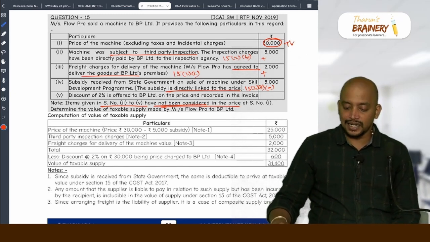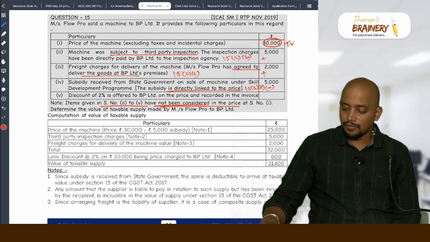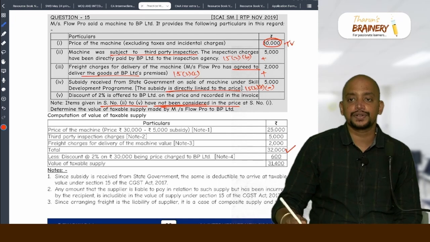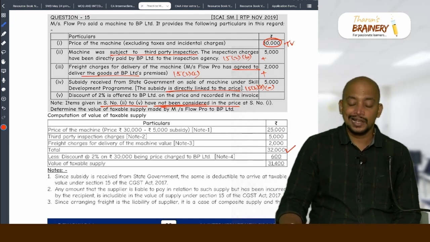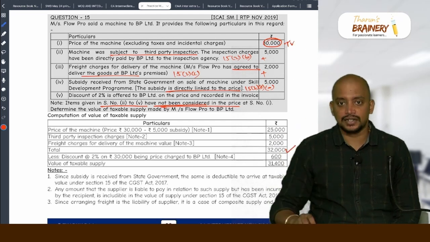So, see the answer, 30,000 plus 5,000 plus 2,000 minus 5,000, that will be 32,000. Understood? 32,000. Sir, you can also do it in a different way, same answer.